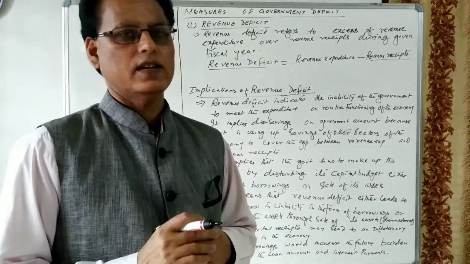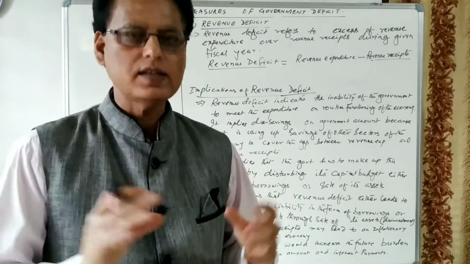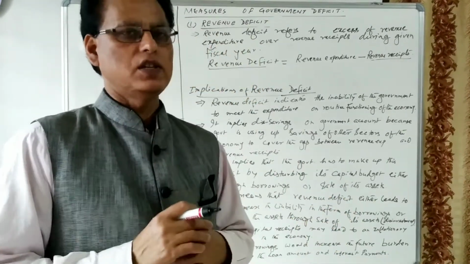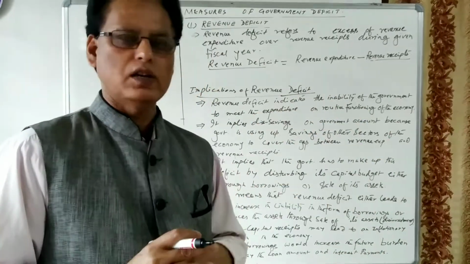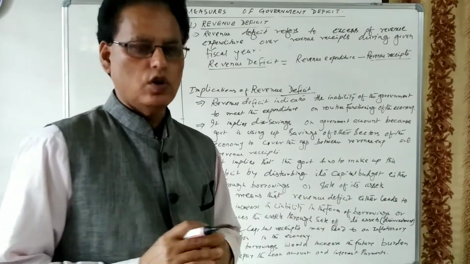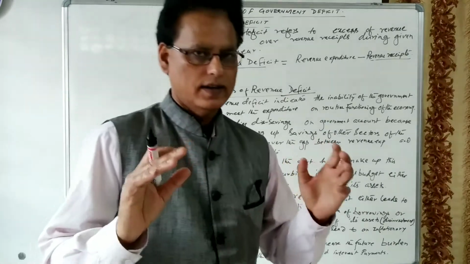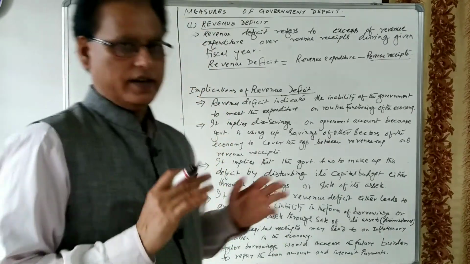In the previous classes, we have already discussed government receipts as well as government expenditure. What are the different expenditures made by the government? What are the various sources of the receipts of the government? We have already discussed that. Today, we are going to discuss a topic that is measures of government deficit.